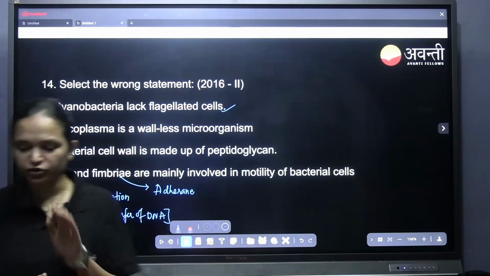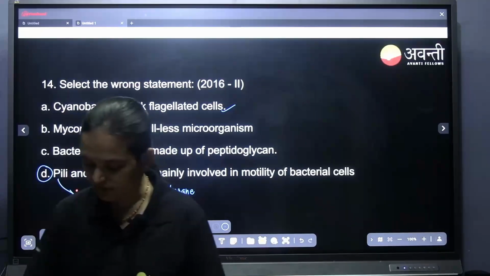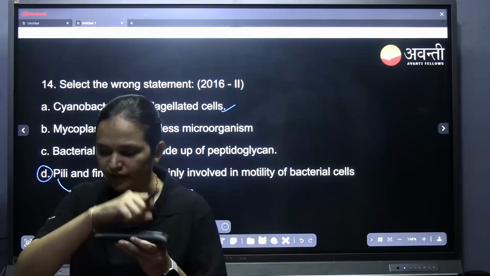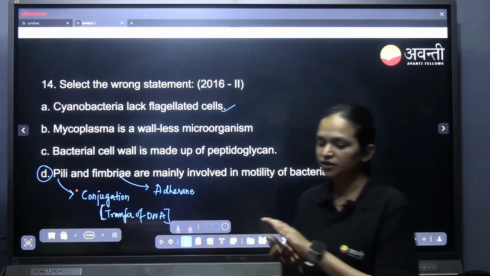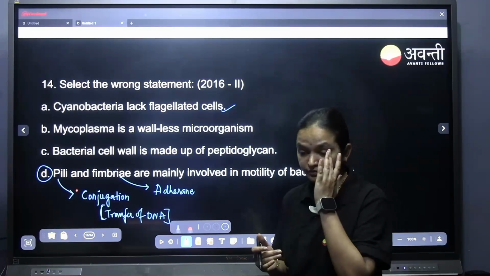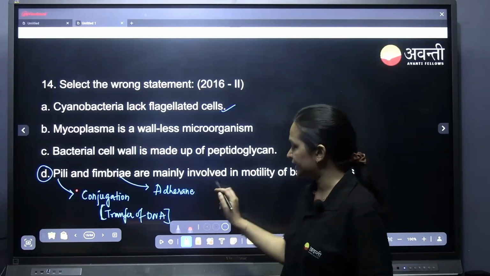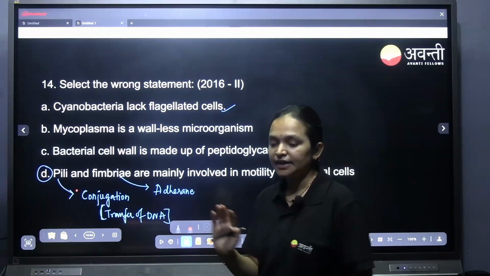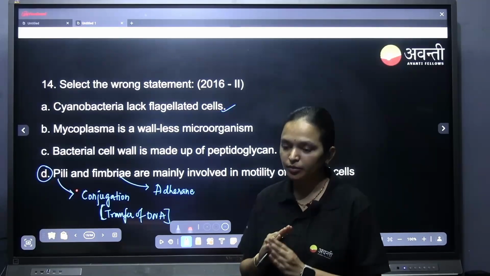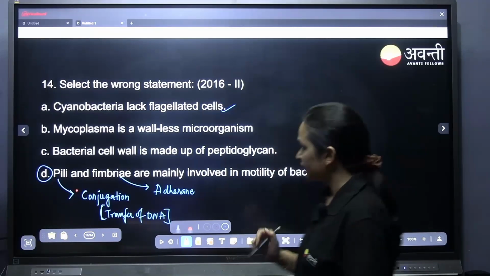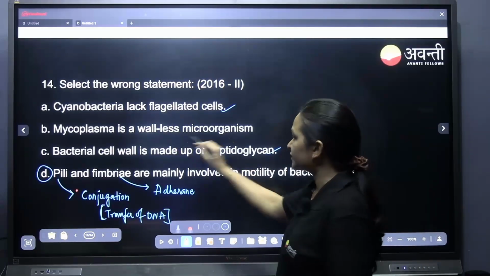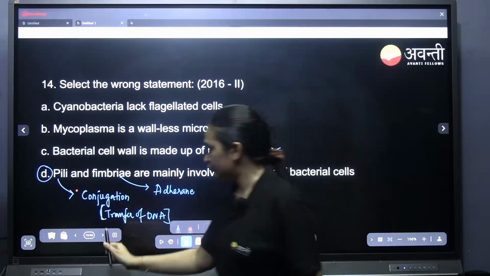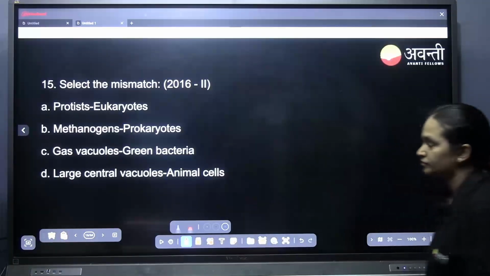If they want to stick onto a substrate, they adhere to it with the help of fimbriae. Pili and fimbriae do not help in motility or locomotion. Bacterial cell wall is made up of peptidoglycan, correct. Mycoplasma is a wall-less microorganism, correct. So D4L is the correct answer.